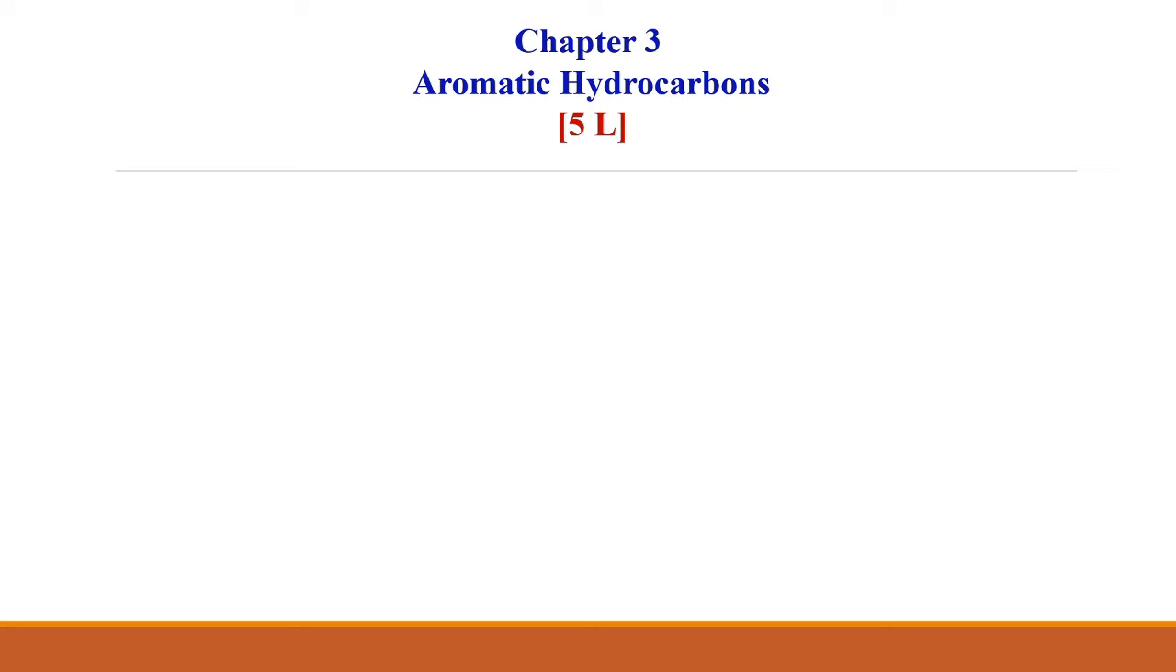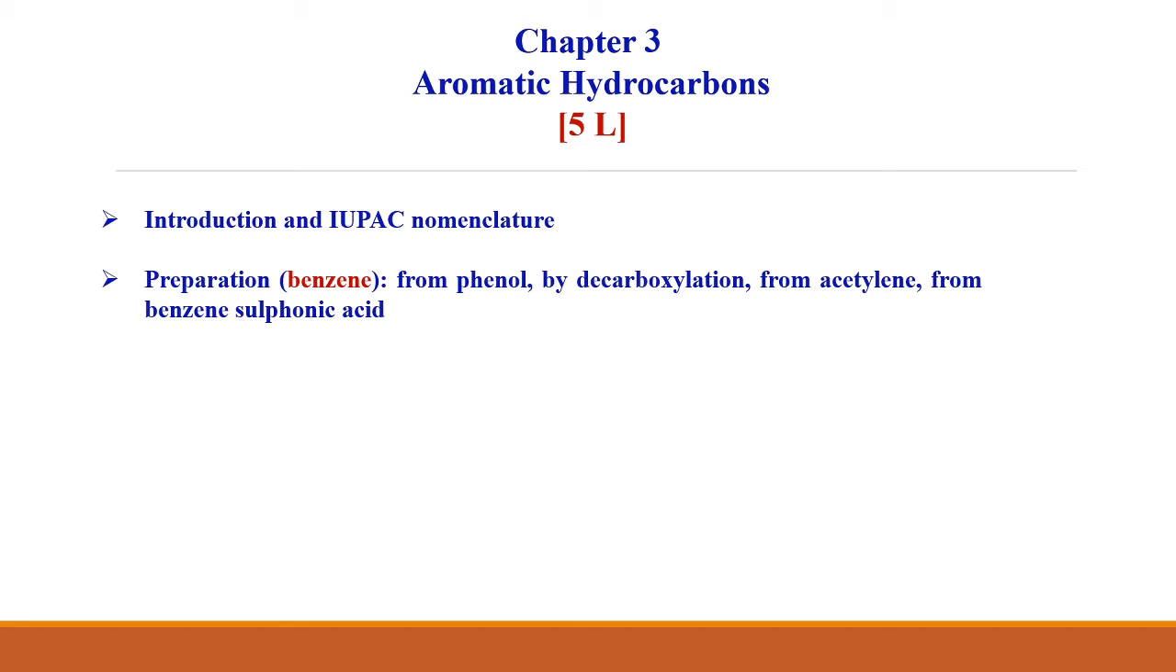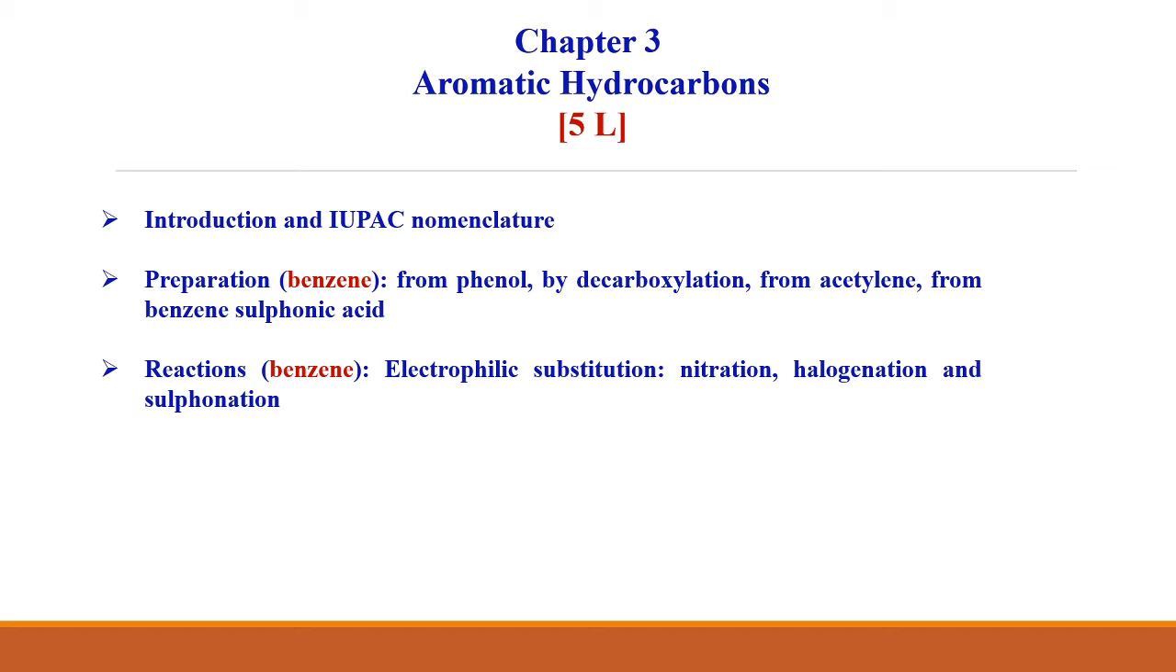Before we start our lecture, I would like to give a brief outline of our syllabus. In chapter 3, aromatic hydrocarbons, we will see the introduction and IUPAC nomenclature. Then we will see the preparation of benzene from phenol, by decarboxylation, and from acetylene and benzene sulfonic acid. Then we will see the various reactions, for example electrophilic substitutions, in which we will see nitration, halogenation and sulfonation.